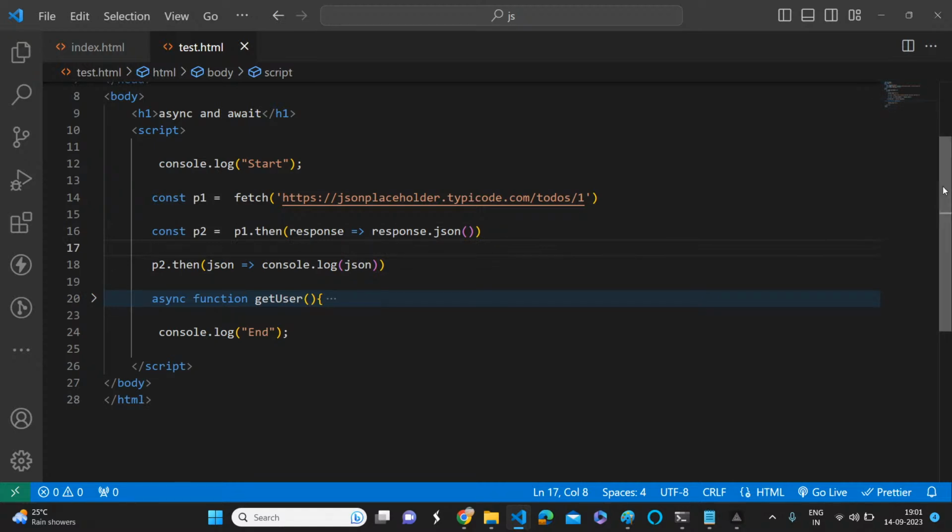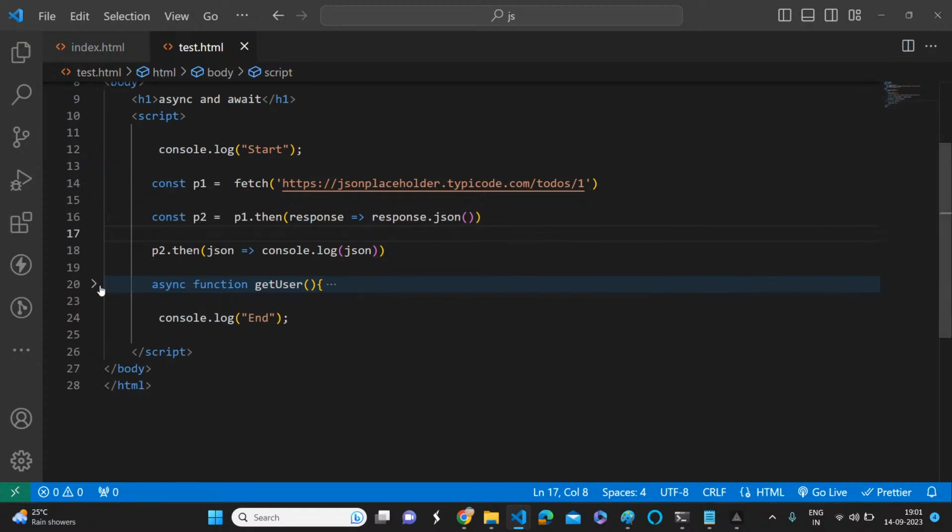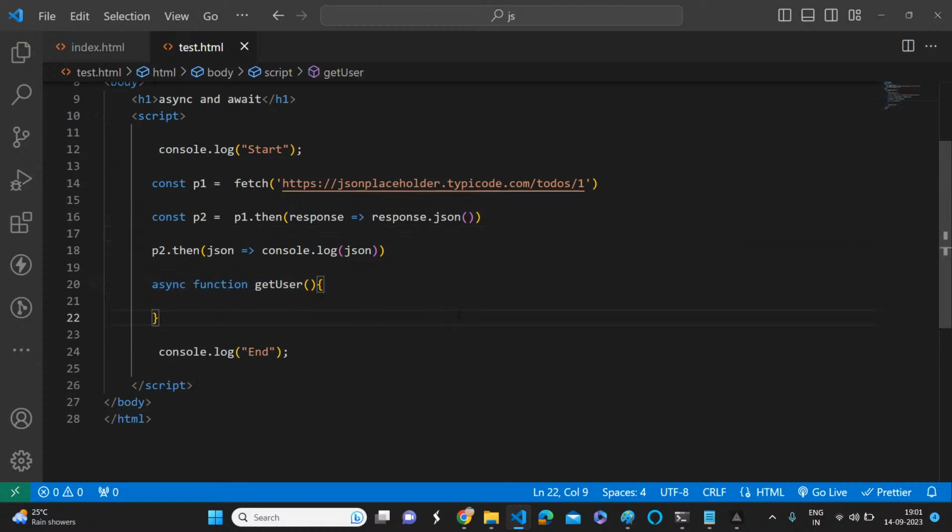Okay, so if you see the same thing, because async and await is not something new, it's just syntax-wise simpler. Observe carefully. Here I'm just invoking this call, fetch, right?